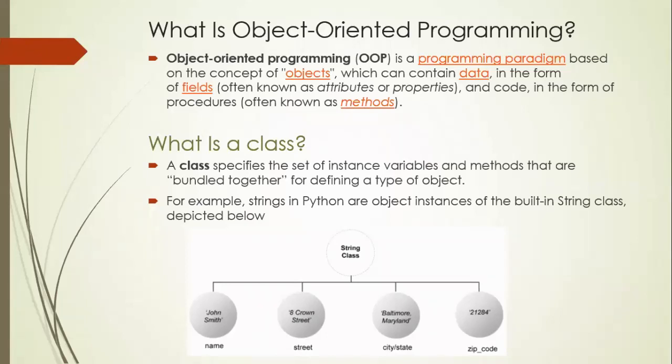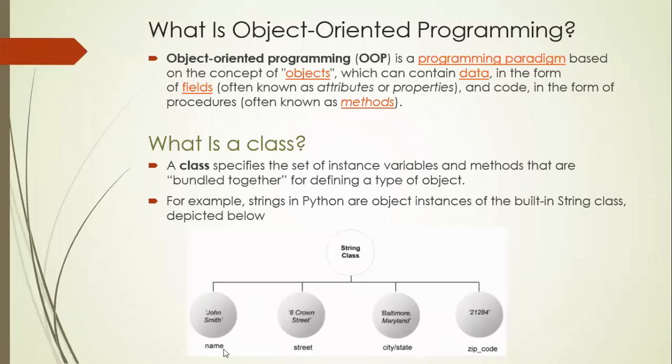In the same way, string is also a built-in class in Python, and whatever strings you are creating in your program are treated like reference variables to the built-in string class in Python programming language. Here is an example given.